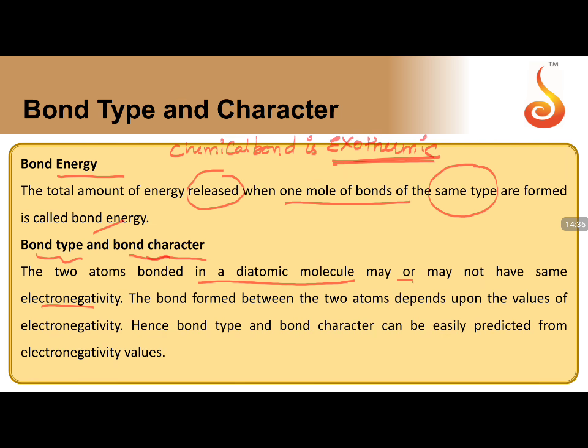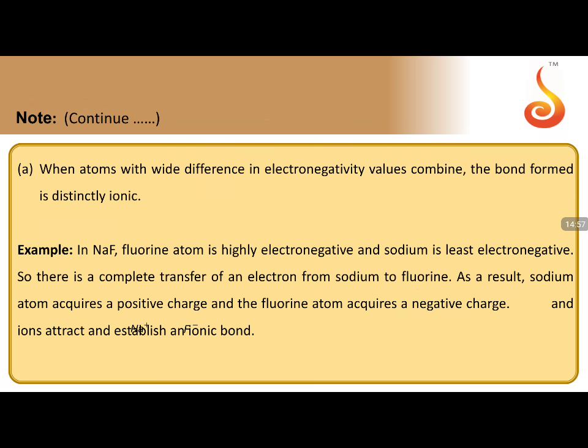So the bond formed between two atoms depends upon the values of electronegativity, as we have seen in the previous slides. The type of the bond and the character of the bond can be easily predicted from their electronegativity values. I hope now you know how we can predict, as I have shown you in 4 cases.